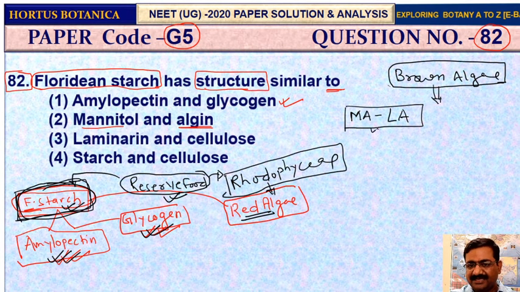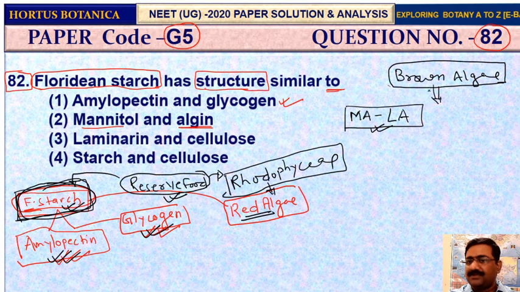Mala is a Hindi word and the English of Mala is flower. So I always used to say to my students, remember, reserve food in brown algae is Mala and reserve food in red algae is flower. Flower means to say Floridian starch. So very easy to remember by this very simple concept.